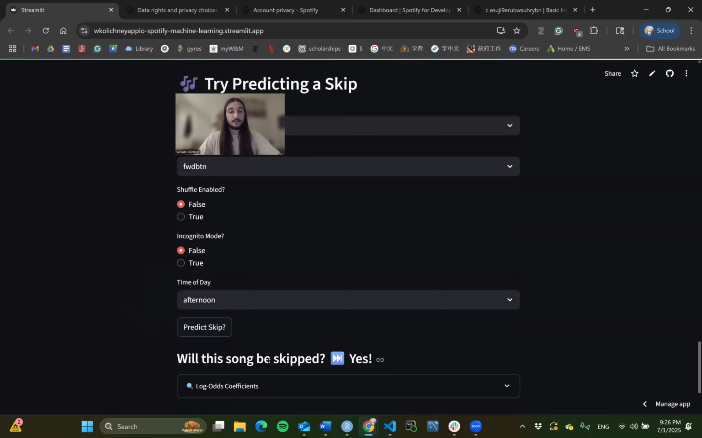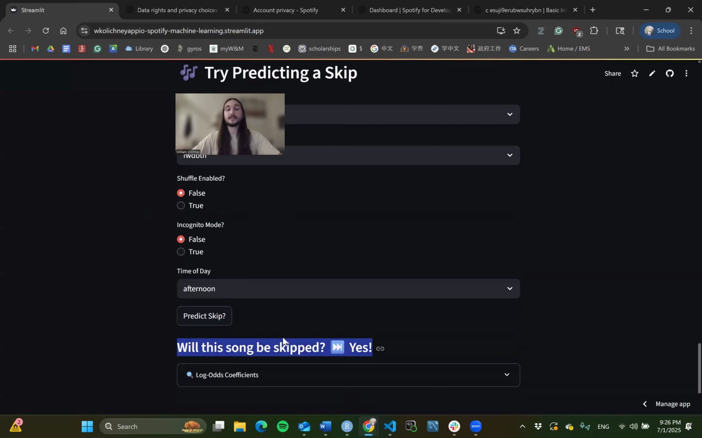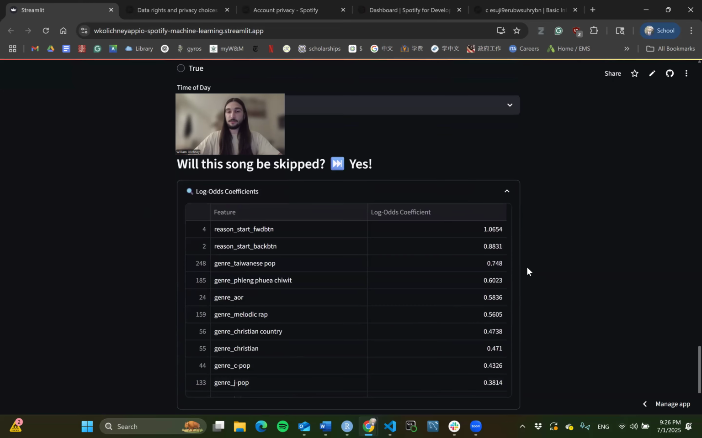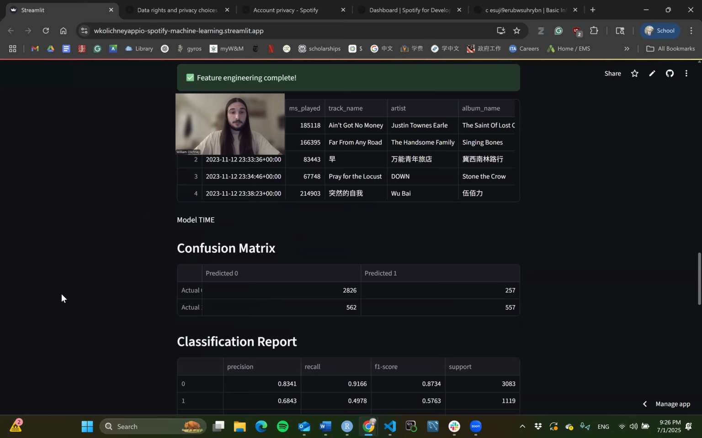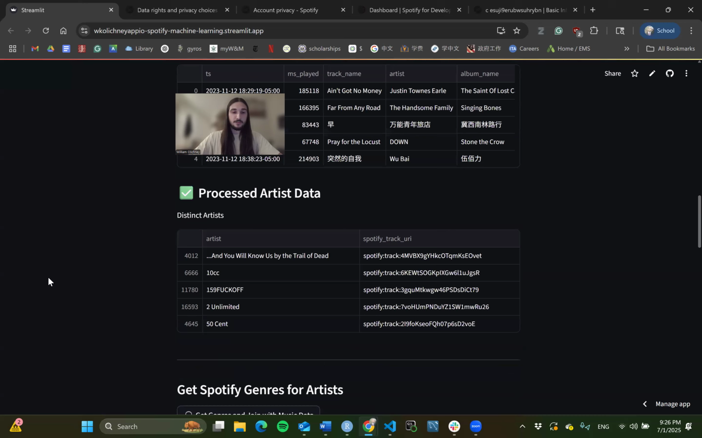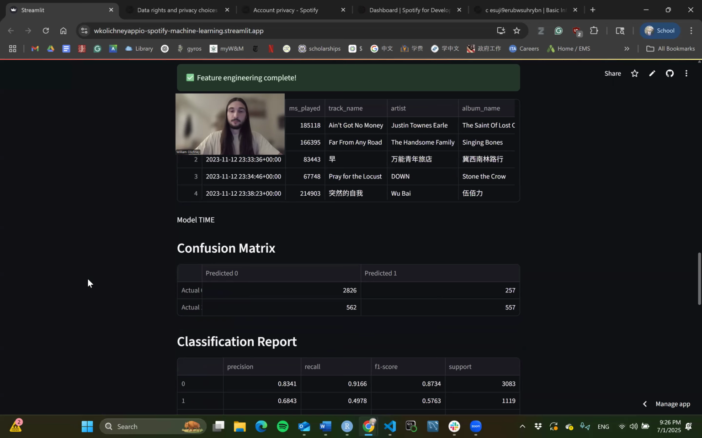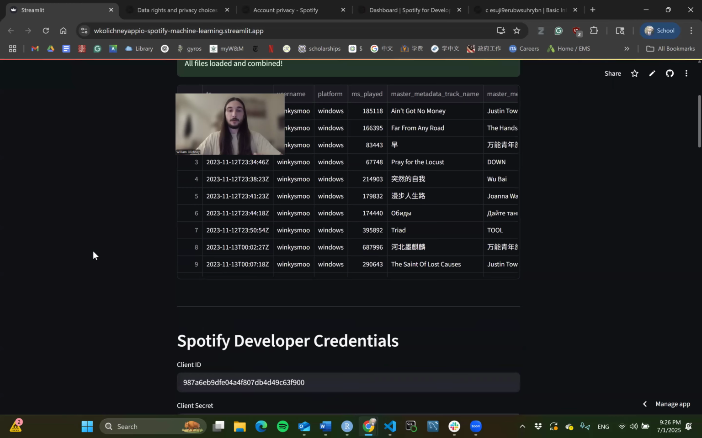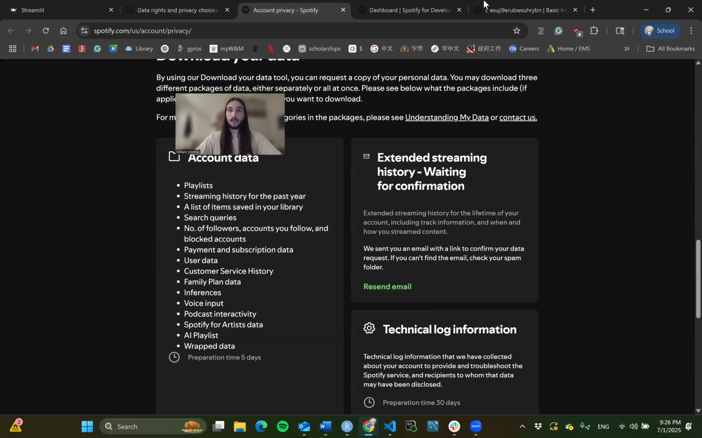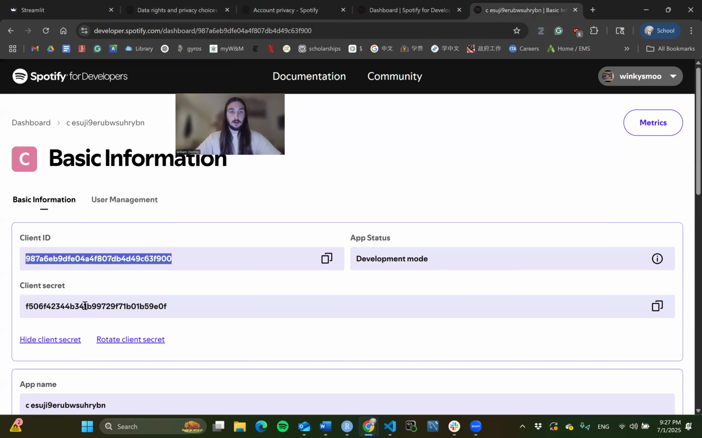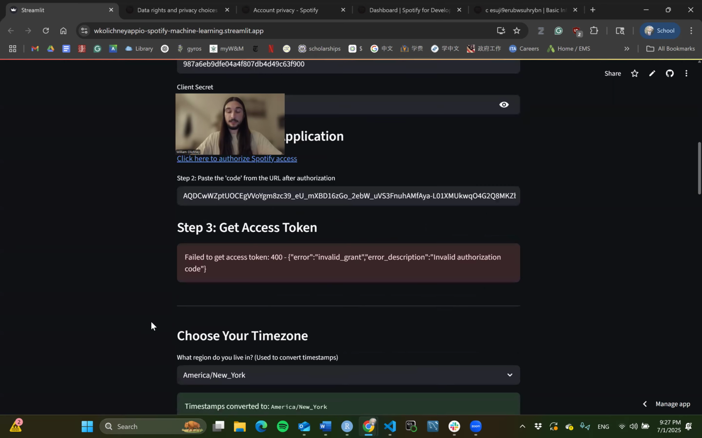So if I listen to an Afrobeat song in the afternoon, and if I skipped the song before it, and I don't have shuffle, I'm not in incognito mode, I'm more likely to skip it. And then here's just a refresher on your coefficients, what you're likely to skip or not. This website will probably go through some changes, so I can add in some descriptions for the models and pretty things up a little bit. But the main reason for this video is to know how to request your data and how to get in that certain login information, which is going to be needed to collect your genres.